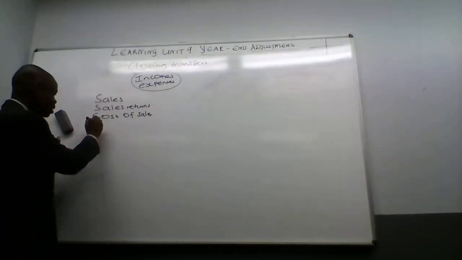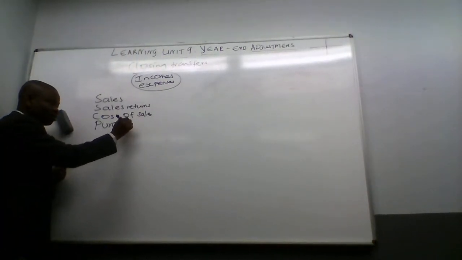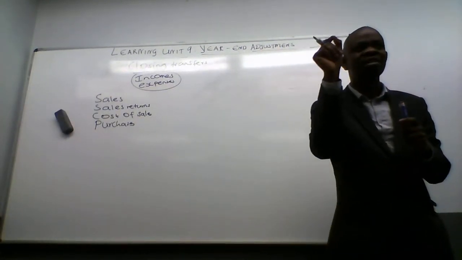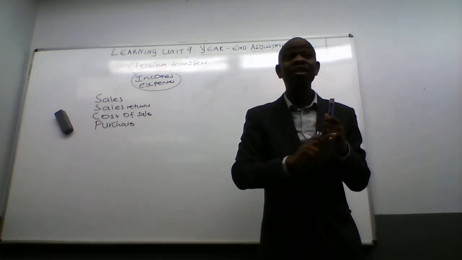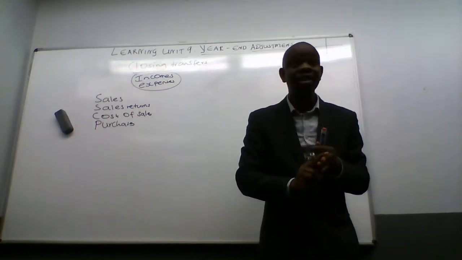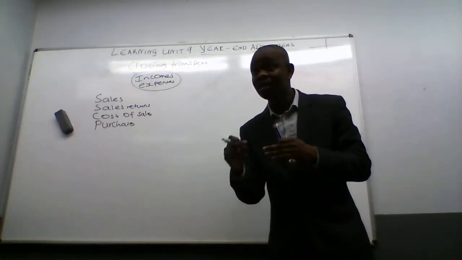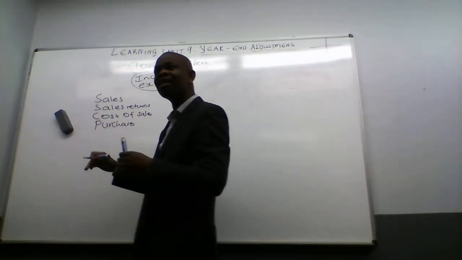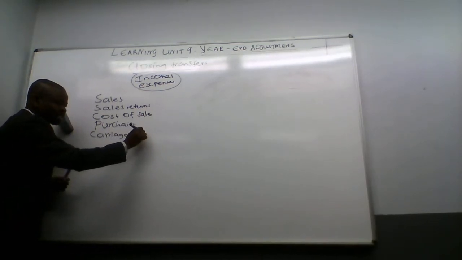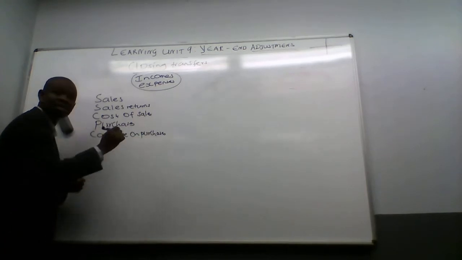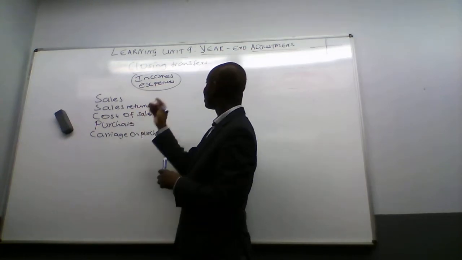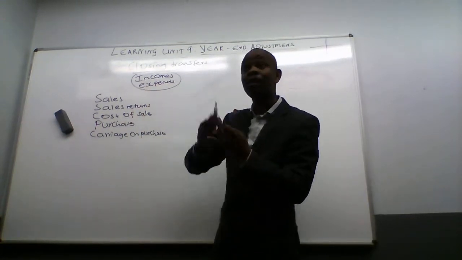So now let me put parentheses here. And then we had to add other things related to purchases. What were those things? Carriage on purchases. Sometimes we call it railage. Insurance on purchases. Storage on purchases. You will add them. Okay, let me just write them for you. Carriage on purchases. It's like the transport on these purchases. Why do I write them here? Because they are used to calculate cost of sales. Because this section can either come under perpetual or periodic.